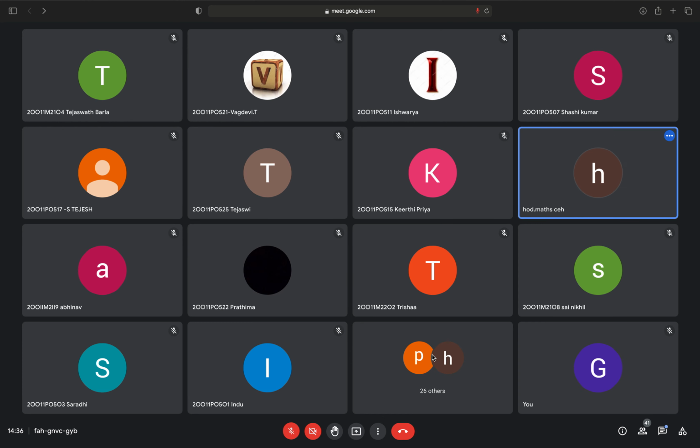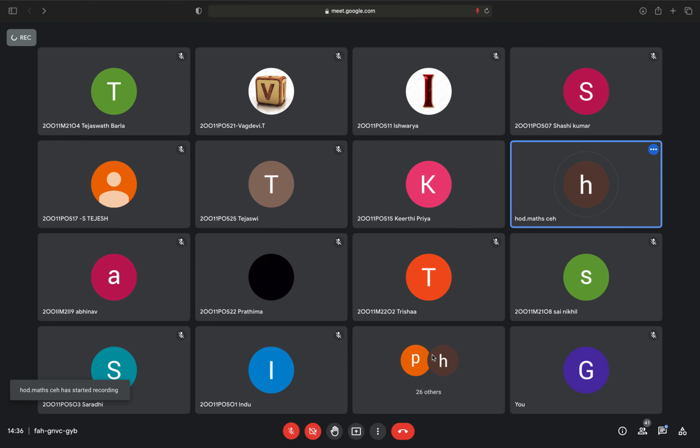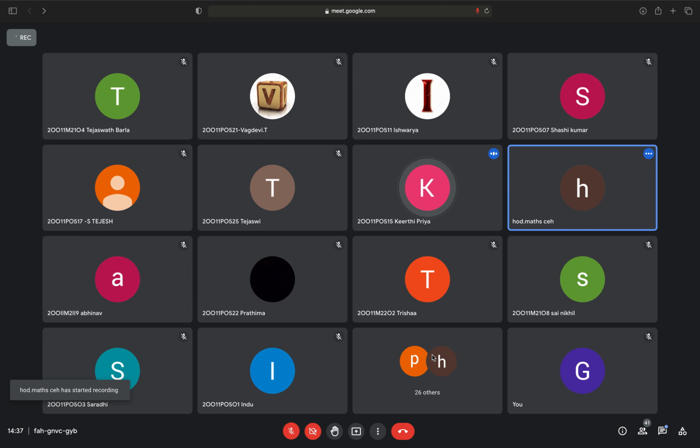Anyone answer for this? Particular integral of 1 by f of D x v. Okay.